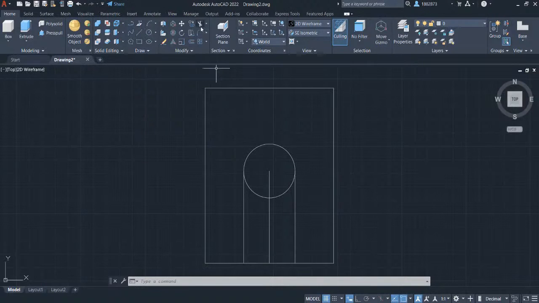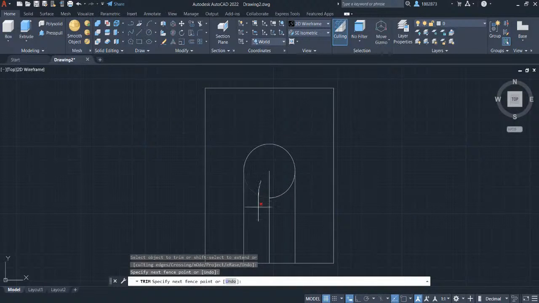Grab the Trim command in the Modify Panel. Select Trim. Left click and hold. Drag the crosshair like this to trim out the lines. Press Escape. Let's do a 3D orbit by holding your shift key and wheel button.